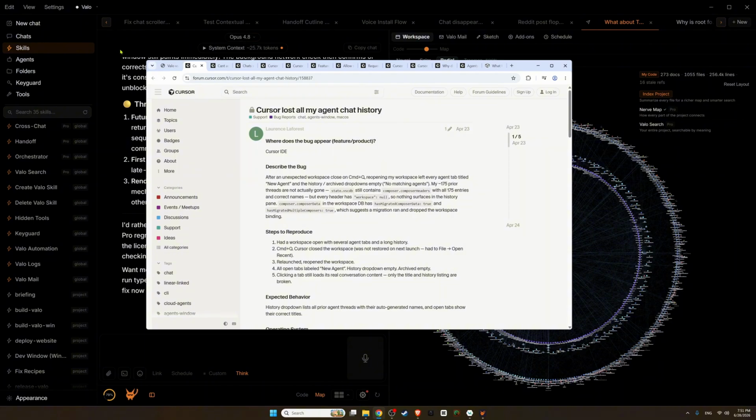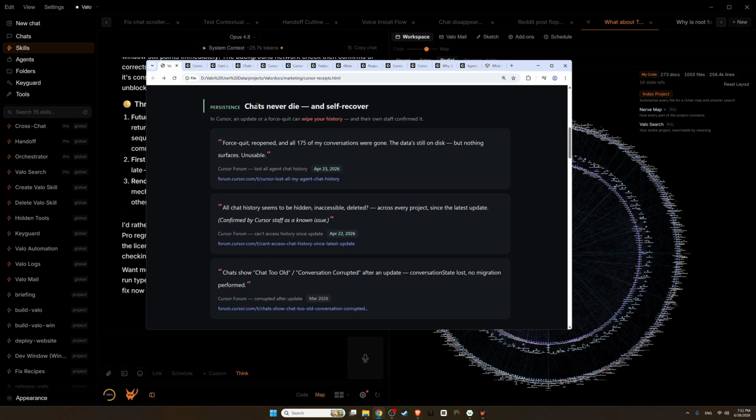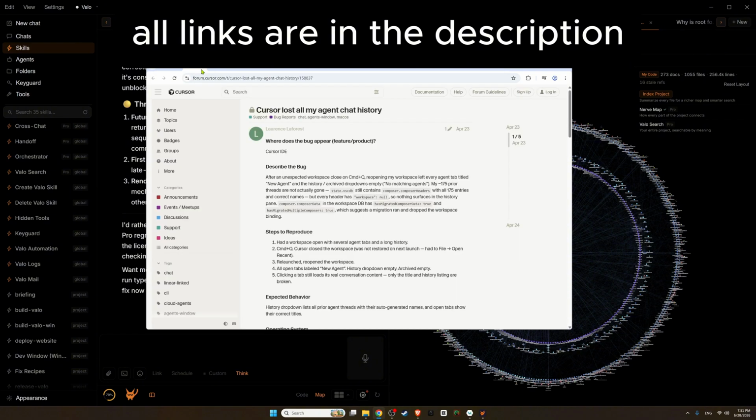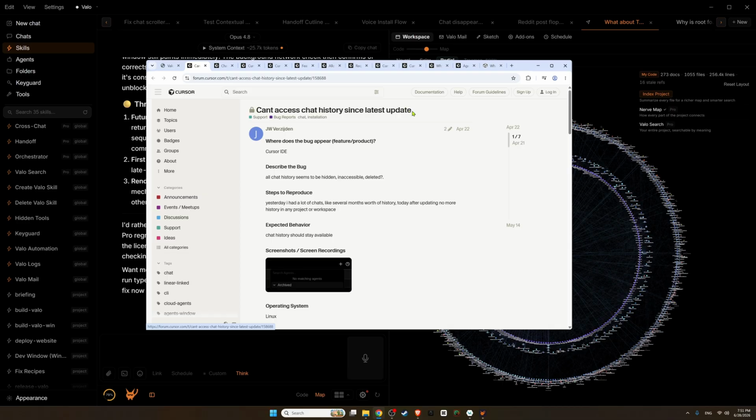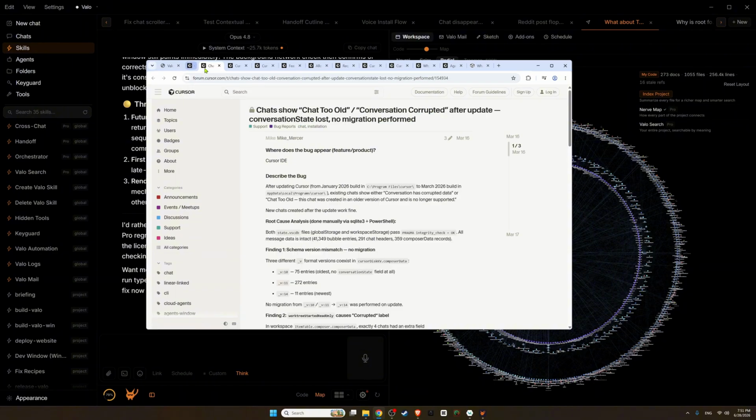There are many backup systems working together and on top of each other to make sure that no chat will ever disappear. And all of them are searchable, but we will get to that later. So let's see how many issues we have with chats. 3 of them. This is one. Can't access chat history since latest update. This will never happen. Your chats are always backed up, always saved, always accessible.